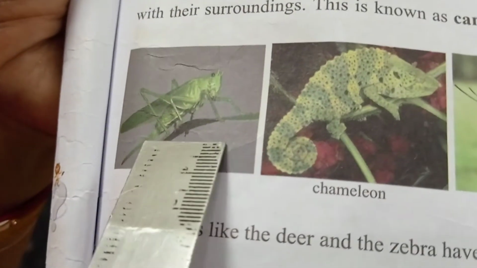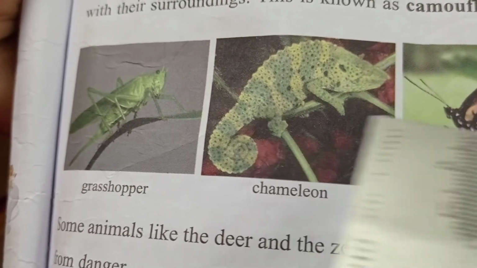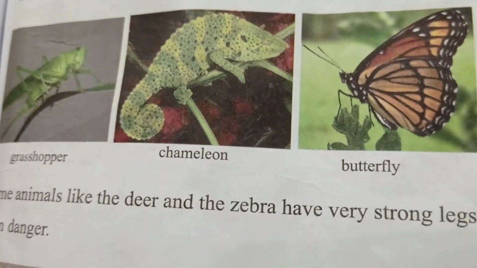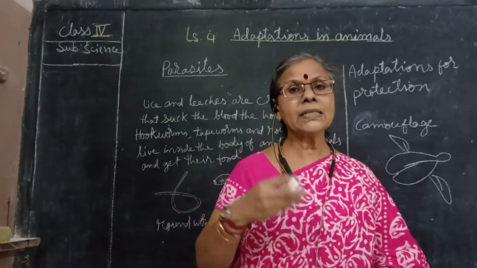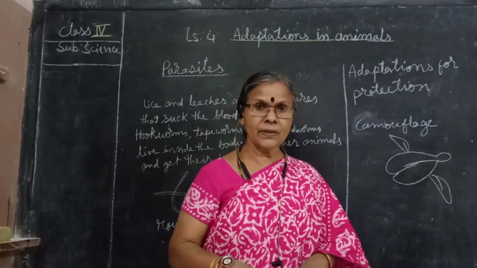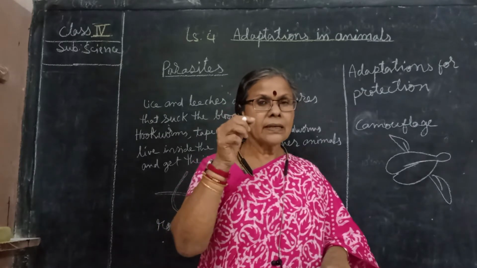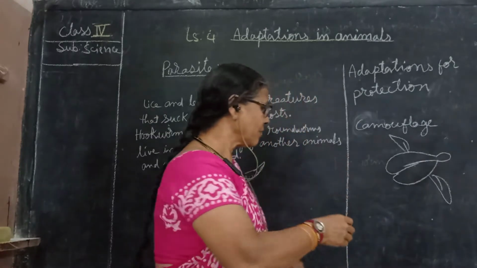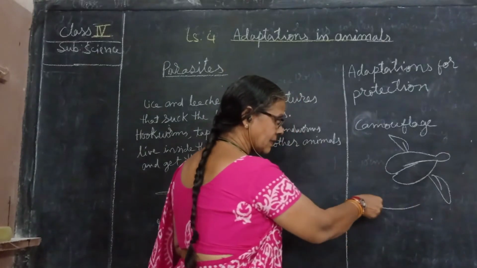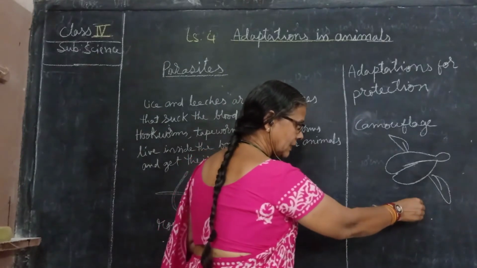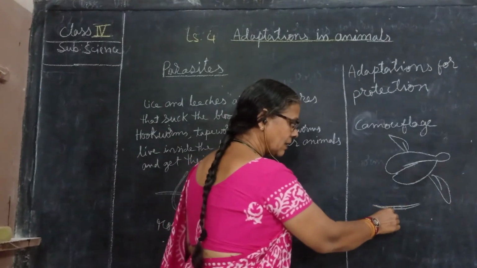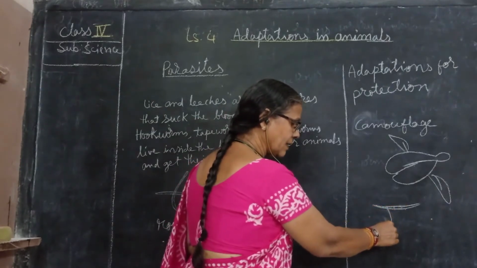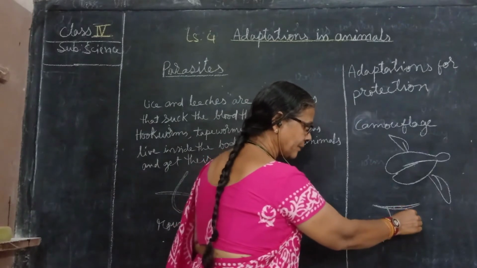Now you can see the grasshopper, chameleons, butterflies and leaf insects. Stick insects also you can find out. From a distance you cannot make out the stick insects, but their legs and the body structure will be like this, like a stick only.